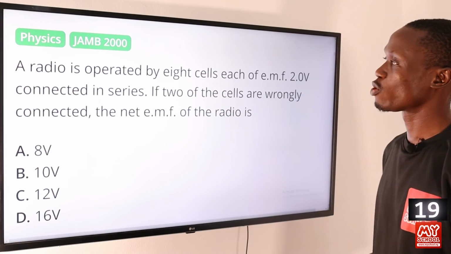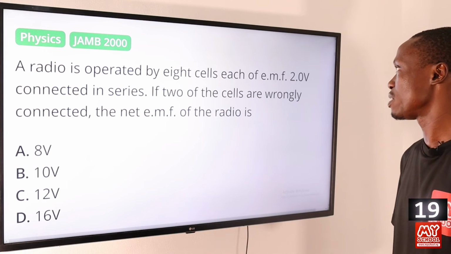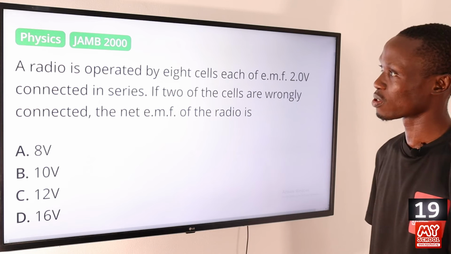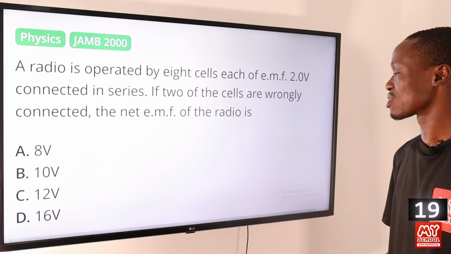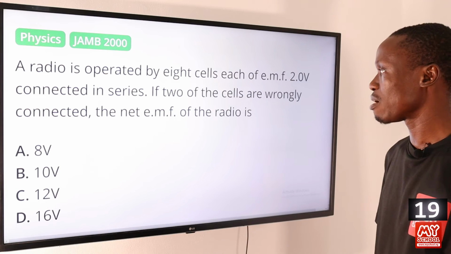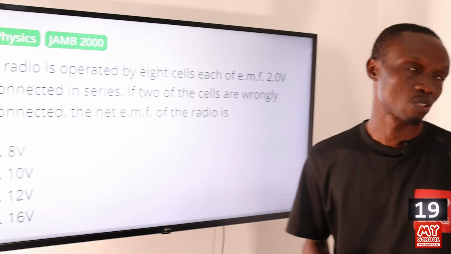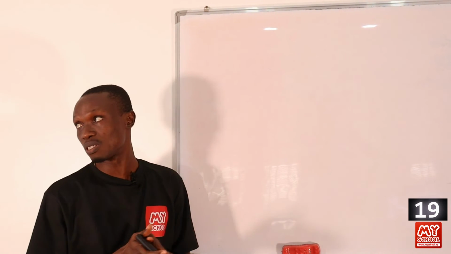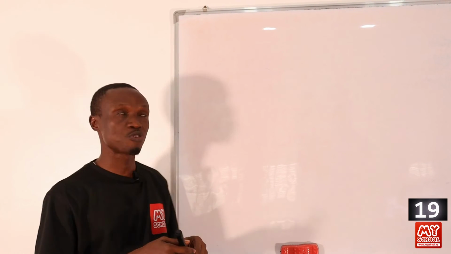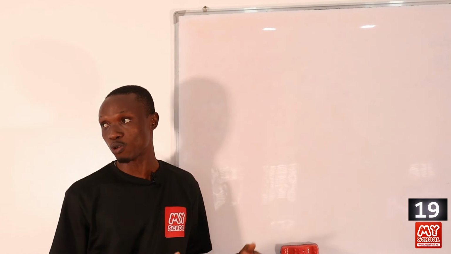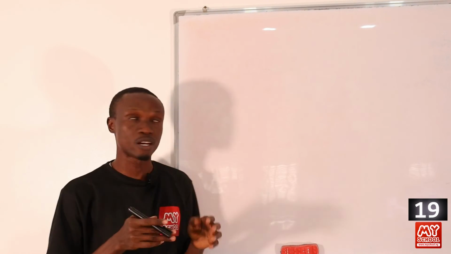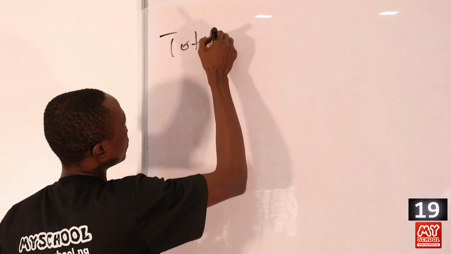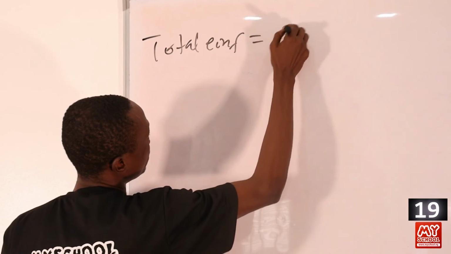Question 19. A radio is operated by 8 cells, each of EMF 2.0 volts, connected in series. If 2 of the cells are wrongly connected, the net EMF of the radio is. So let's move over to the board to provide the answer to this question. When cells are connected in series, their voltages add up. In this case we have 8 cells, each of EMF 2.0 volts. Since they are connected in series, the 8 cells are going to have a total EMF equal to 8 times 2, right?